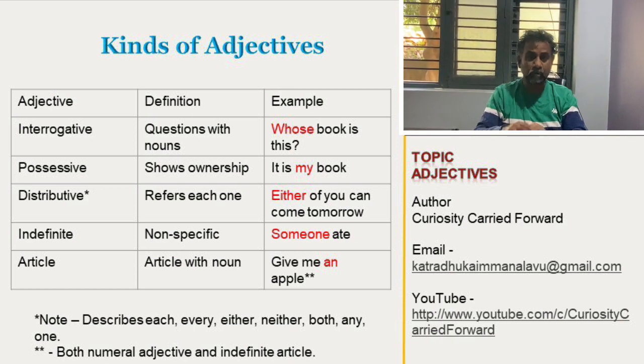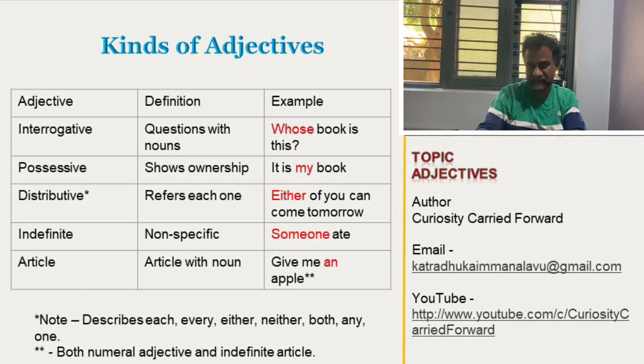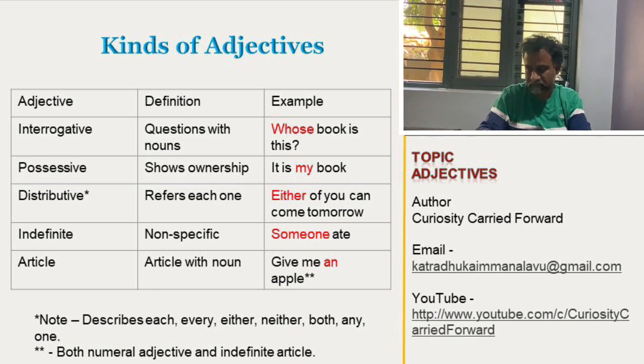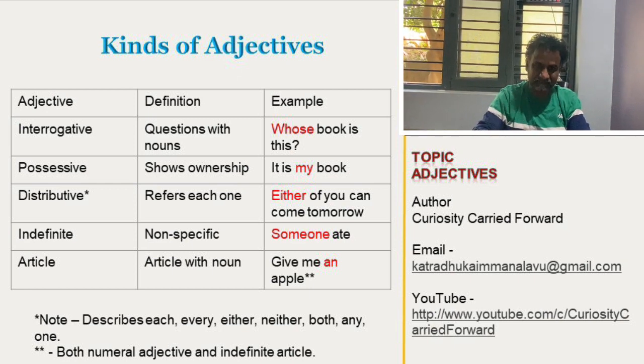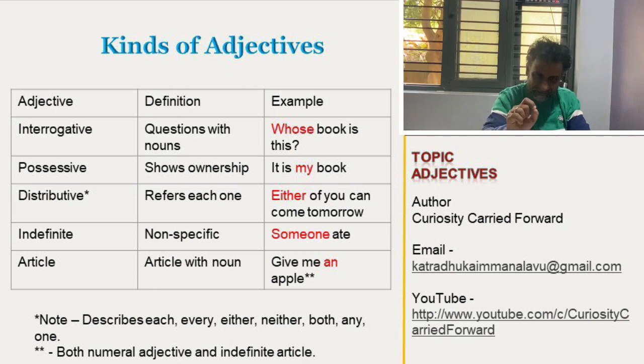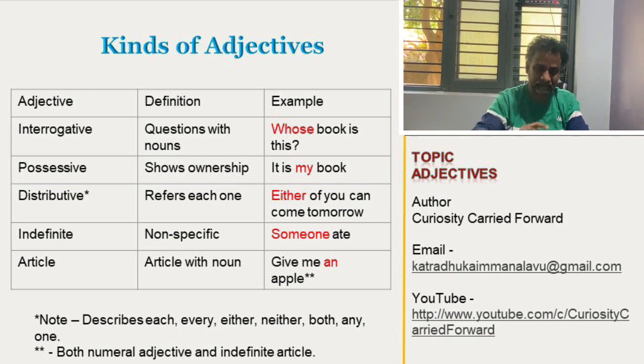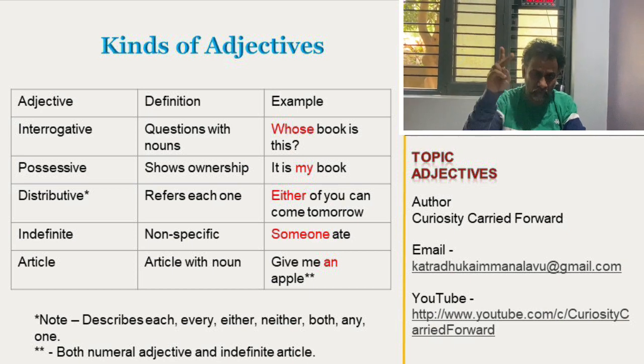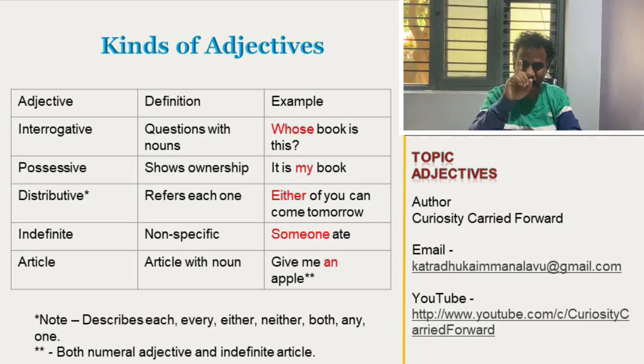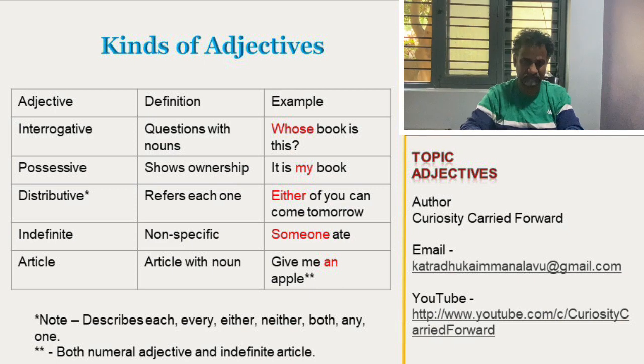Okay. Both. Understood. So in this example, that is why I have given the notes. Give me an apple. That means this is an adjective. It is article adjective, numerical adjective. It says an. It doesn't say two or more. Understood. It's a numerical adjective, article adjective.